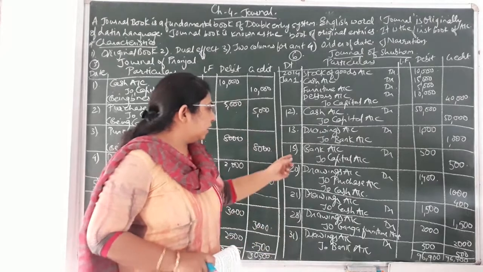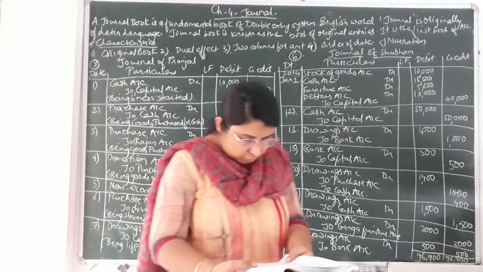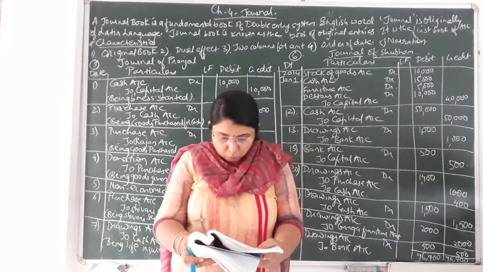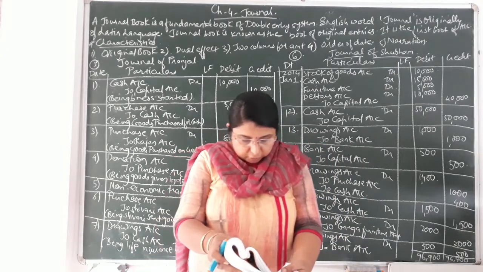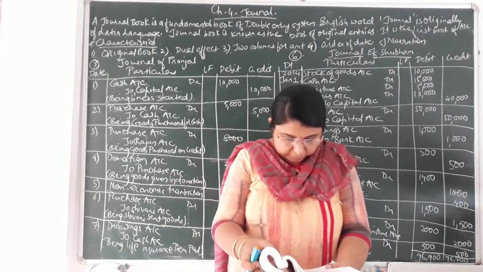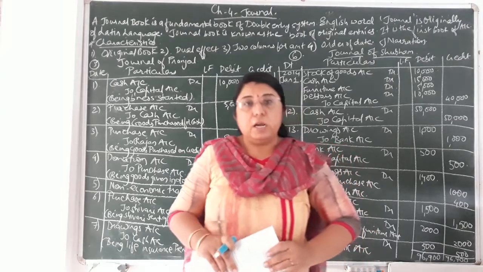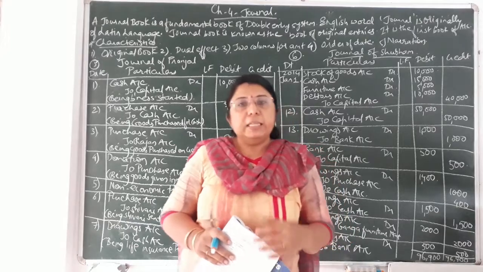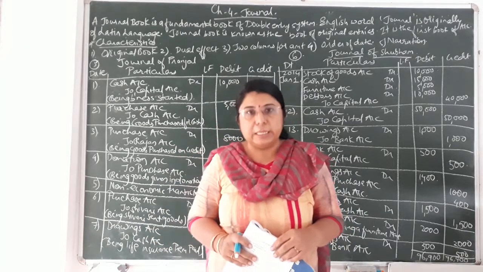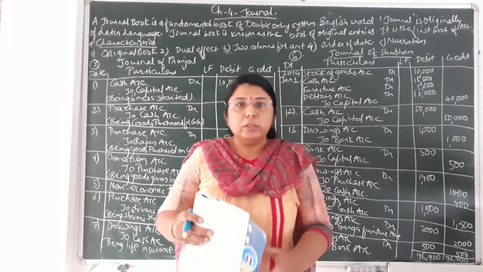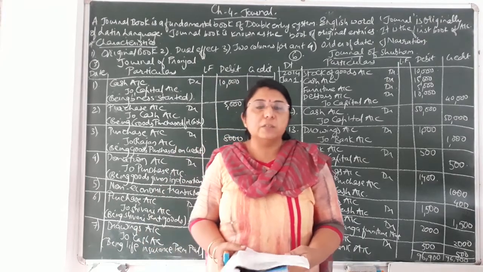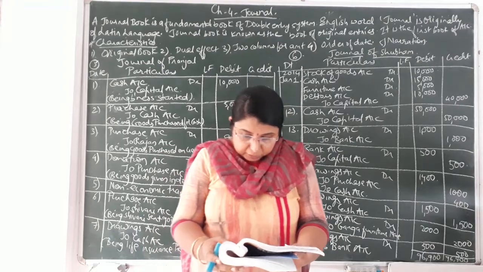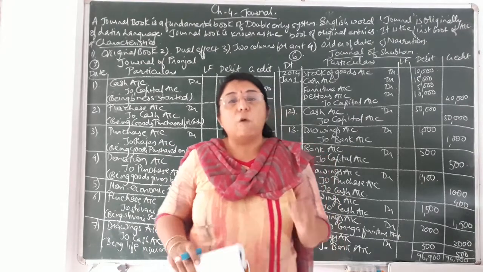Okay. Next, 15th date, the transaction is income tax refund of rupees 500 of the owner of the sole proprietor, deposited with the bank account of business. Now if you have paid the income tax on a timely basis or before the time, then some kind of refund you might be getting from the government. On that basis, the owner of the business has got 500 rupees income tax refund, and he has deposited it with the bank account of the business.